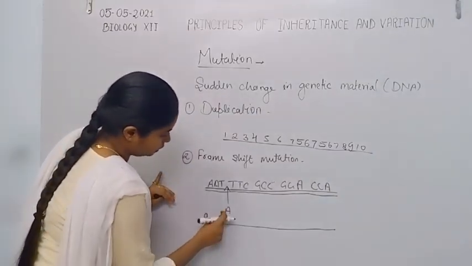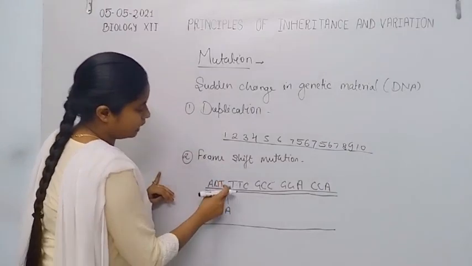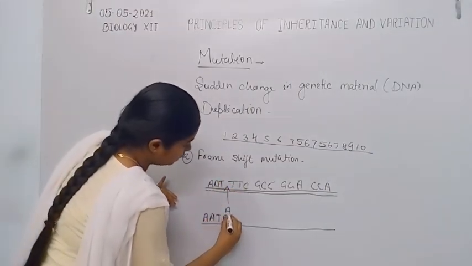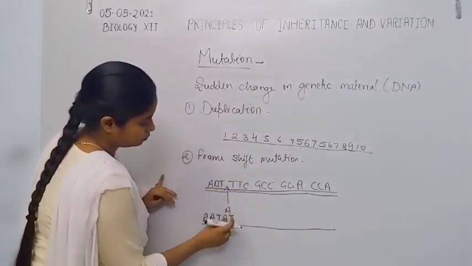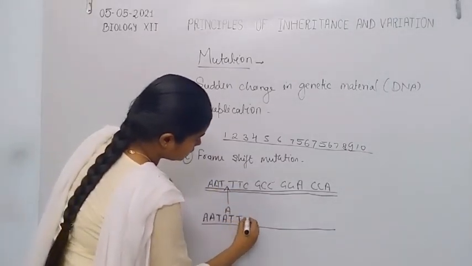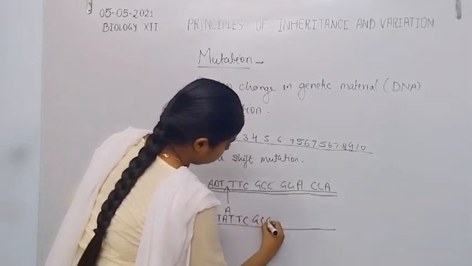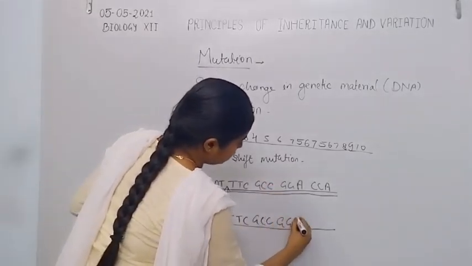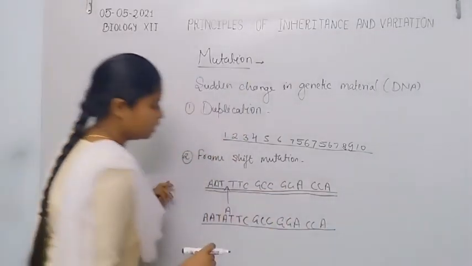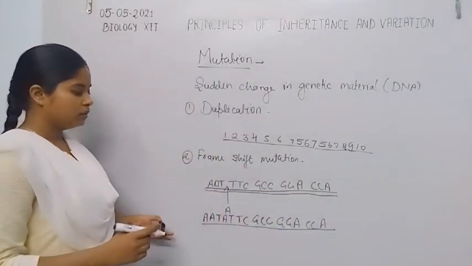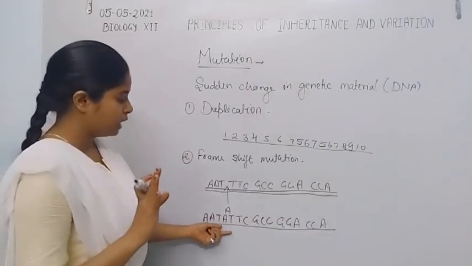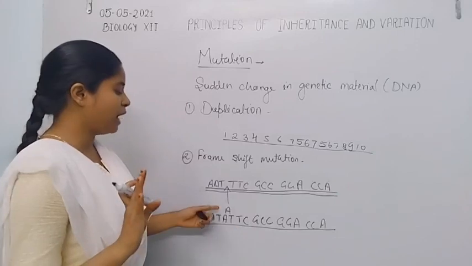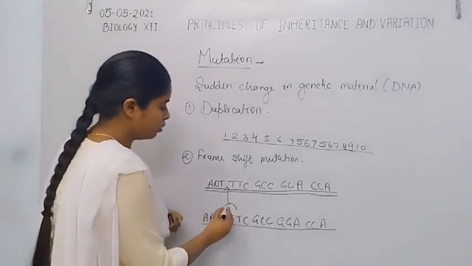For example, here A is added in between the two T's: A T T C G C C G A C C A. Now here is another type of DNA sequence, which is formed by the insertion of adenine.